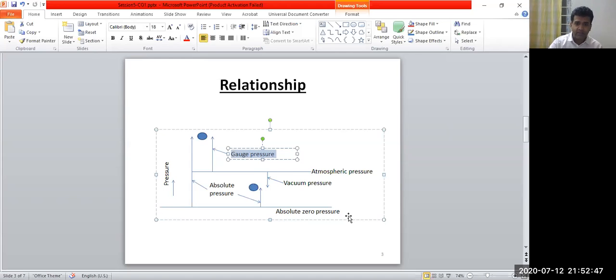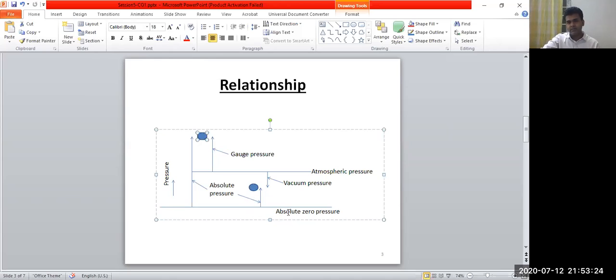If the reference line is absolute zero pressure, then it is called the absolute pressure. Pressure at this point is called absolute pressure if it is measured with respect to absolute zero pressure. So at the upper point, if the pressure is measured with respect to the bottom line, it is called the absolute pressure. If at the lower point, pressure is measured with respect to this absolute zero pressure line, then it is also called the absolute pressure, because at both points pressure is measured with reference to the bottom reference line.